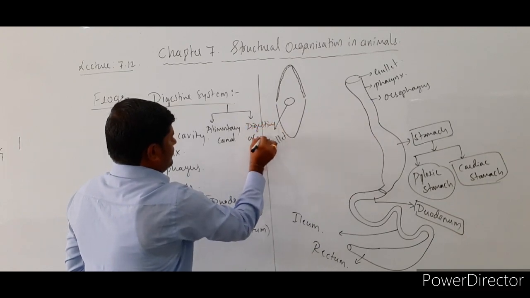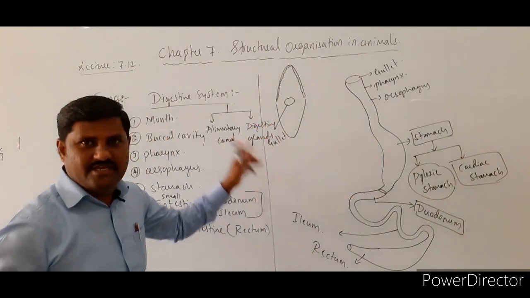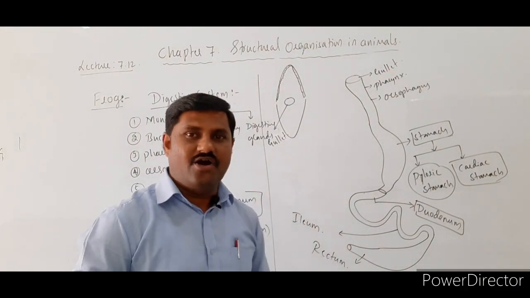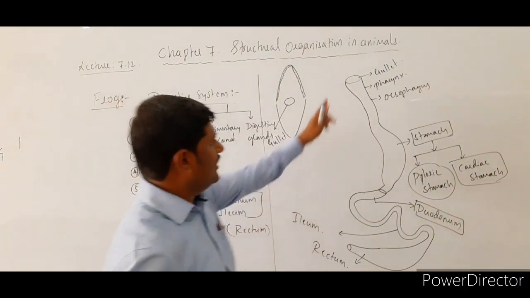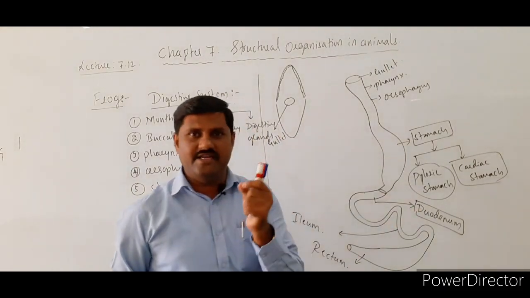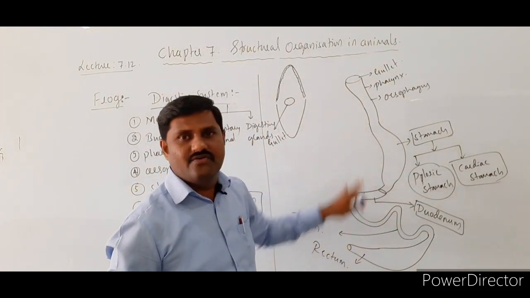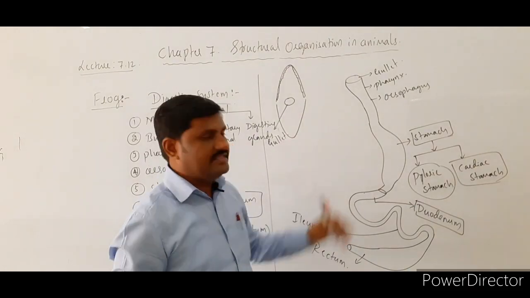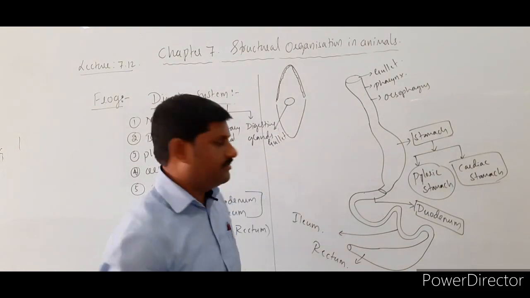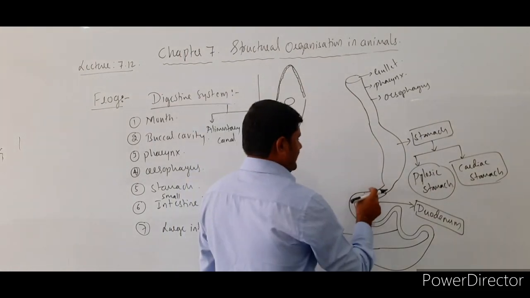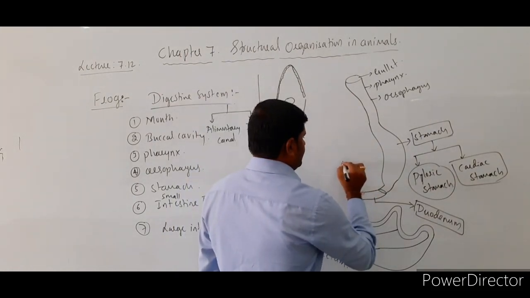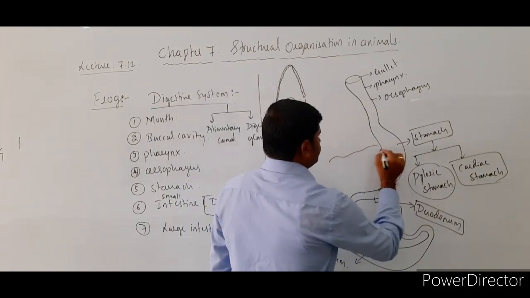This is the major aspect of how we divide it. Whatever you are seeing in the diagram is simply the alimentary canal. Along with this, it is associated with some glands. See here, the major gland itself is the liver.